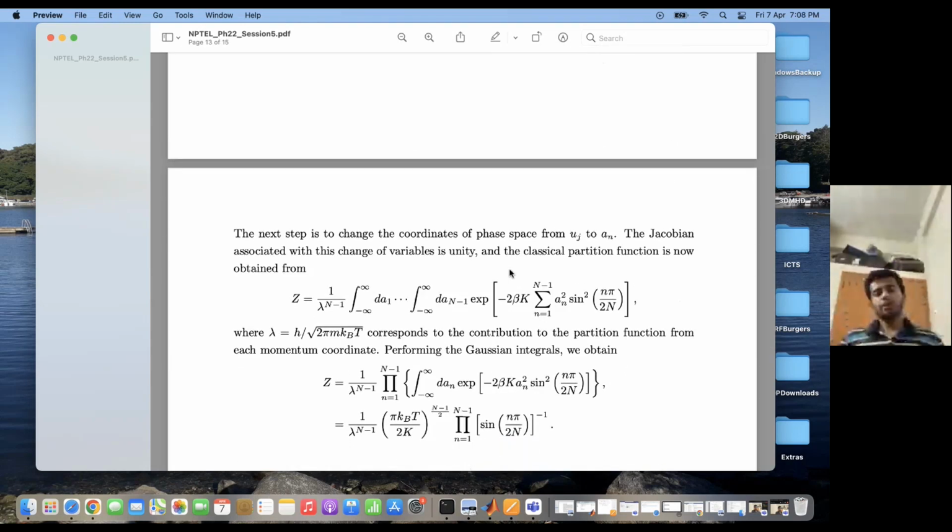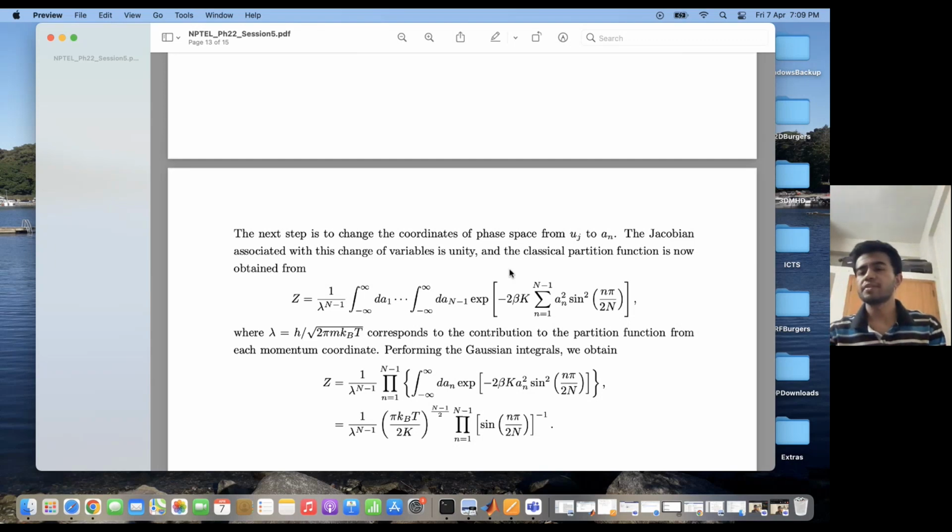In the next step, I calculate the partition function in terms of these new coordinates. Since this is a canonical transformation to the normal modes, the Jacobian associated with this transformation is unity. Therefore, the classical partition function can be written in the following manner. It can be written as the summation over all momenta and positions e to the power minus beta H, where H is the Hamiltonian. So now I have summation over N minus 1 number of momentum coordinates and N minus 1 number of position coordinates, right?